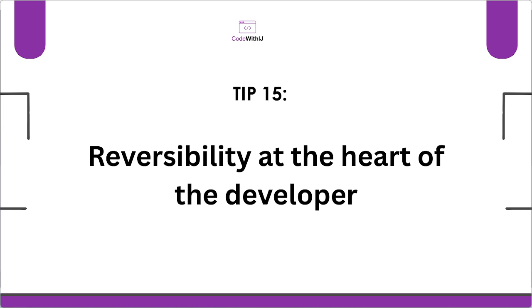Tip number 15 says reversibility is at the heart of the developer. So learn to reverse things, learn to go back to how it was working, learn to look at history, because history tells you the story. History tells you the background. History lets you know how it was working before you implemented the new thing. History lets you know what changed and what effect that had on the whole system.